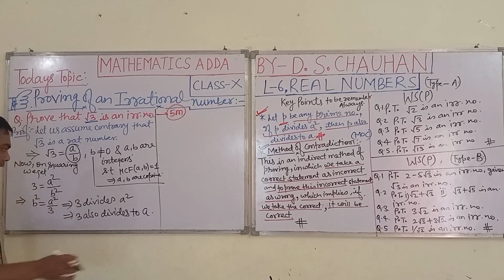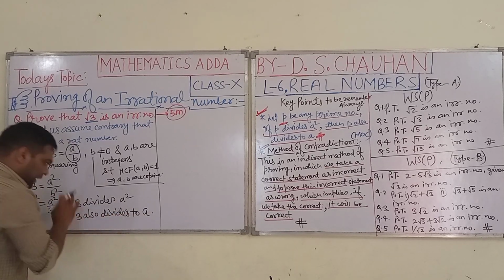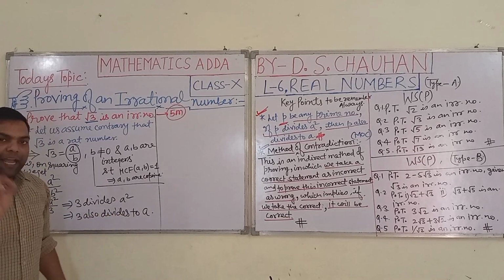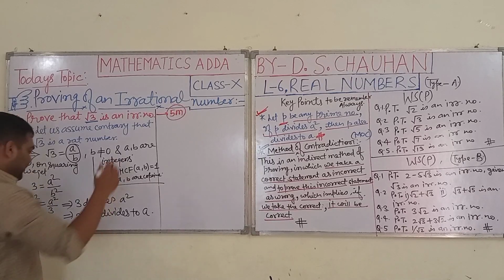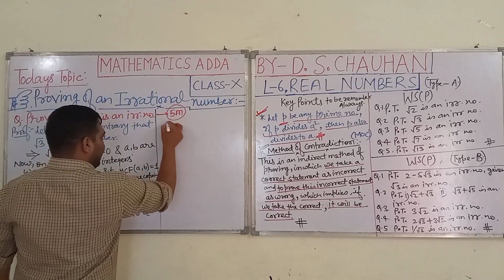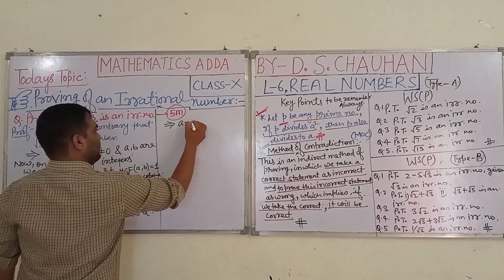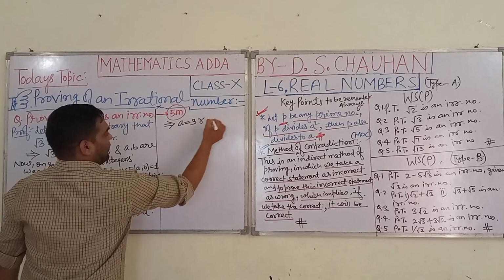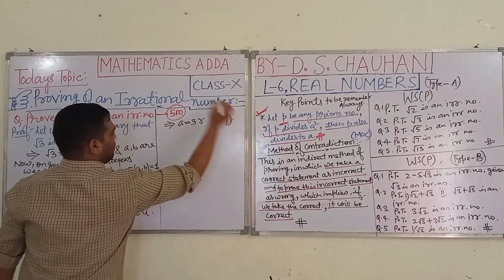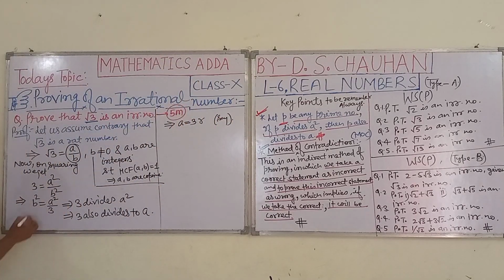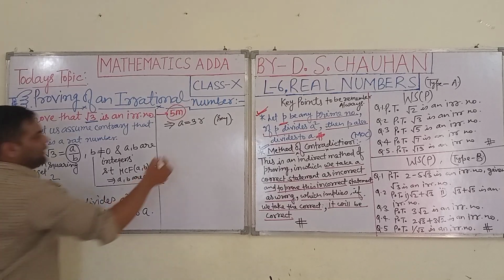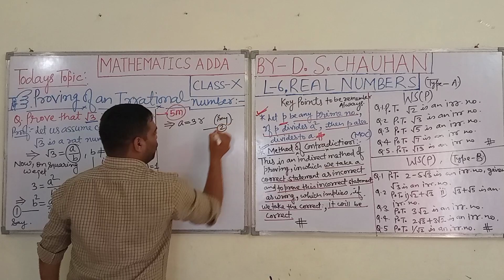Obviously, if a is divisible by 3, then it has some quotient. Let it be r. This implies a equal to 3r. To this expression we take as equation 1 and to this as 2.